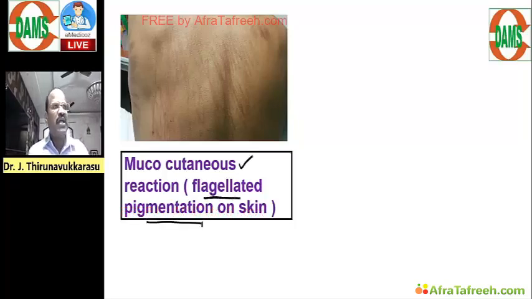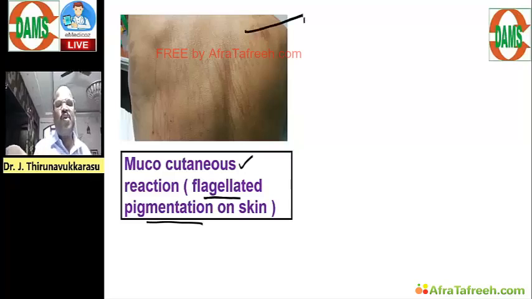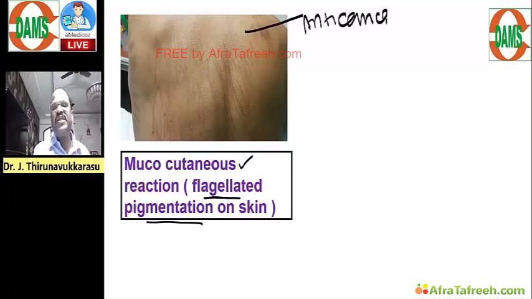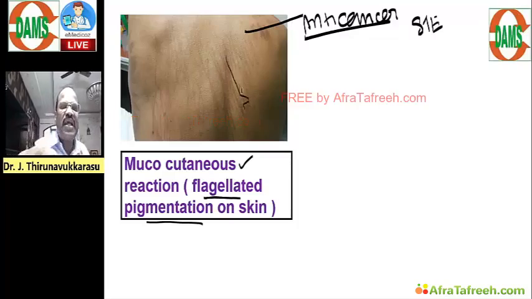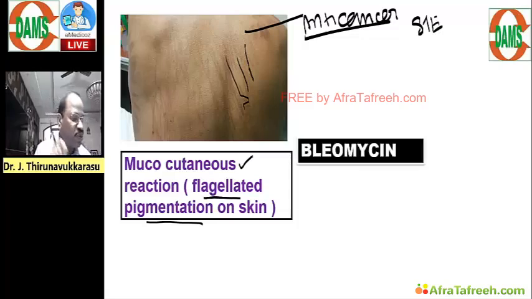Come on, doctor. This question I want to ask you. This is the problem due to an anti-cancer drug. Can you please answer, doctor? Which is the anti-cancer drug causing the side effect of flagellated pigmentations on the skin, like this lengthy rashes? Anybody? It is a typical side effect of what drug? Answer: bleomycin. You must know.